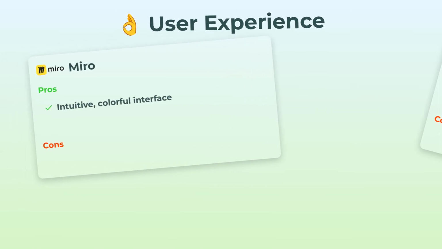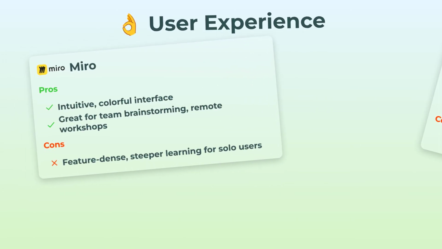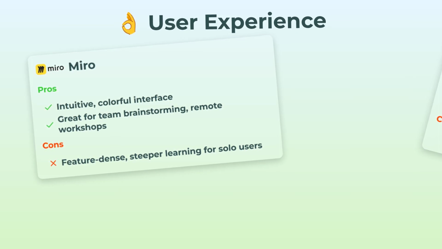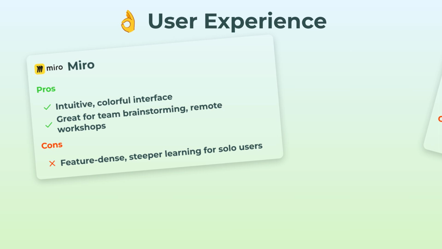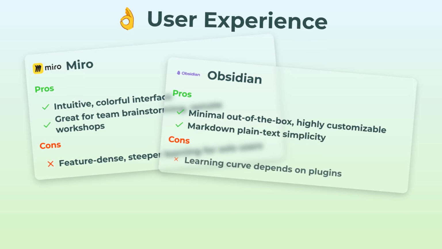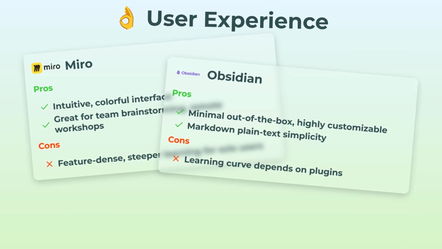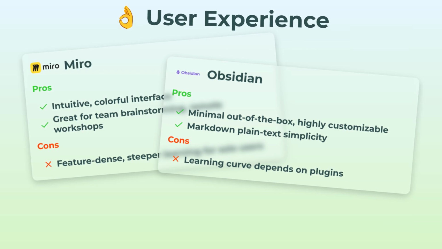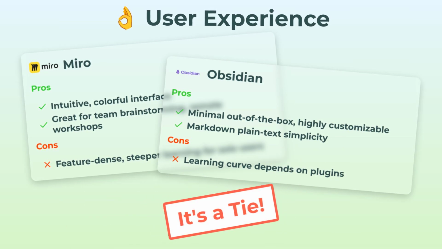Last up, user experience. So Miro feels super intuitive if you love colors, drag and drop, big team brainstorming. It's pretty smooth, but yeah, it's feature dense, so solo users might be a little overwhelmed at first. Obsidian's interface is minimal at first, so not as visually loud, and it's all plain markdown. Highly customizable, just how you want it, but your learning curve depends on which plugins or workflows you install. So honestly, this one's a tie. You're picking between team visual wow versus personal, streamlined note-taking.